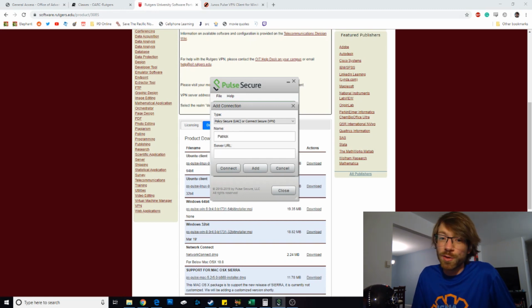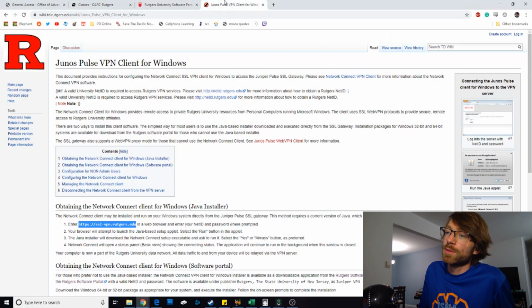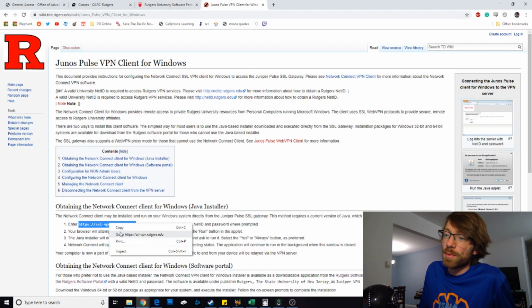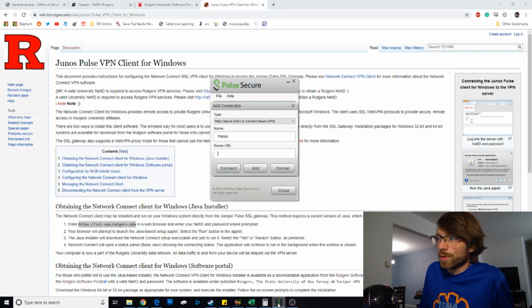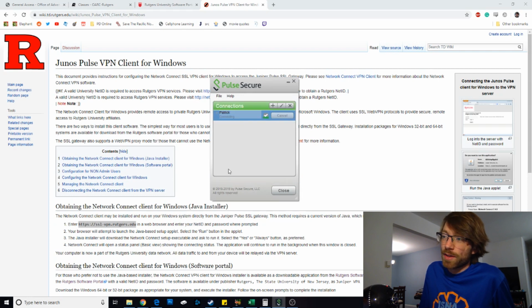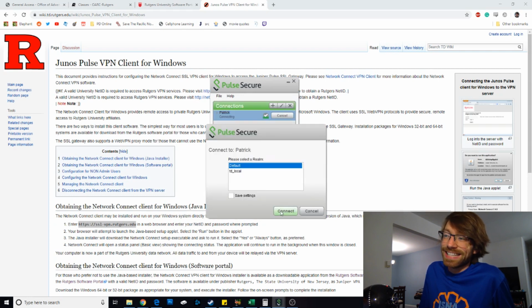And then server URL I got from this little wiki page for help. Again, I'll put this in here. It's down here. It's the weird looking URL. Paste that into the server URL, hit connect. Default is what we want, so hit connect again.